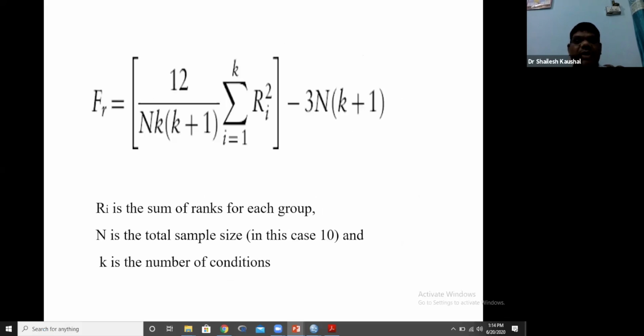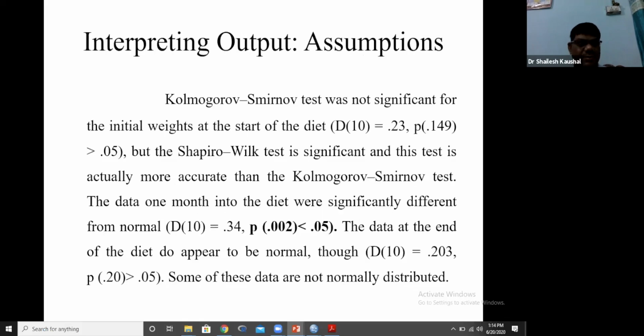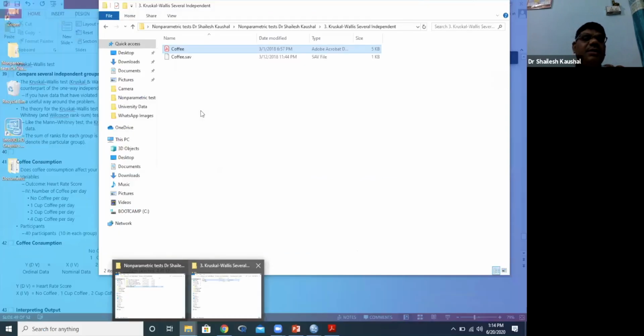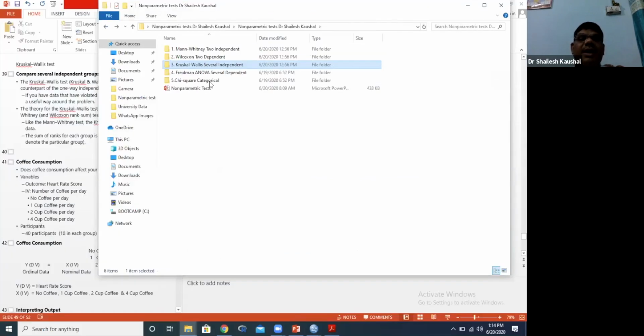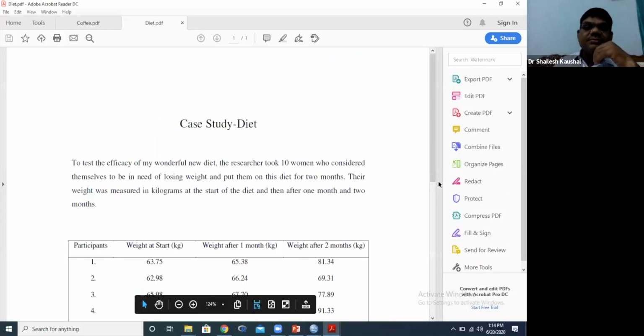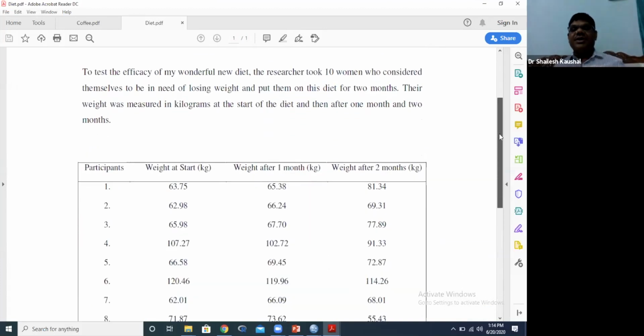This is the formula of ANOVA. Now case study, diet. Now I am taking the case study of this. What is the case study? Friedman ANOVA, diet. This is our case study of this particular diet.